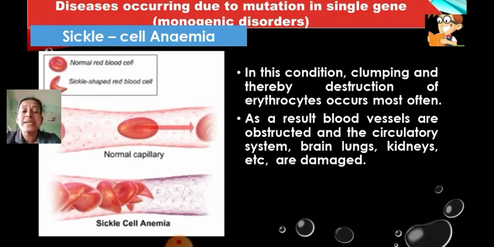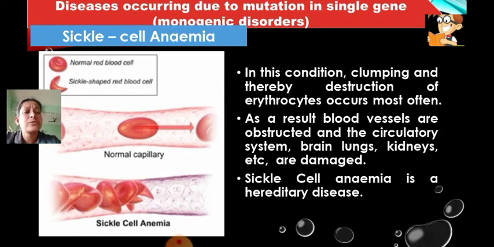All these organs, which are very important for carrying out life processes, will get damaged because of just one disease. Just replacing one amino acid in the protein, glutamic acid, with valine, everything changes in the body.